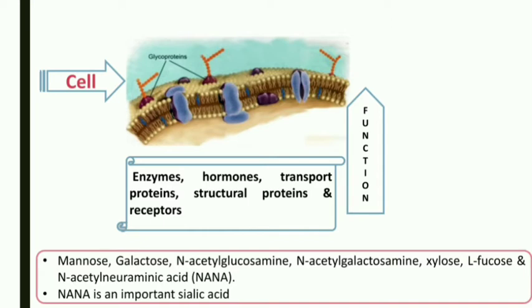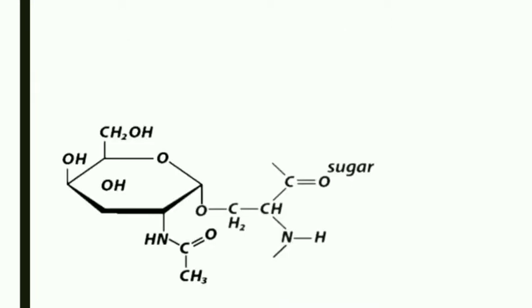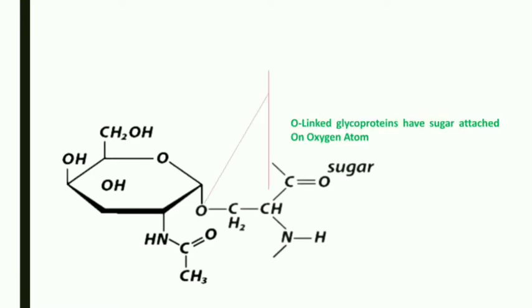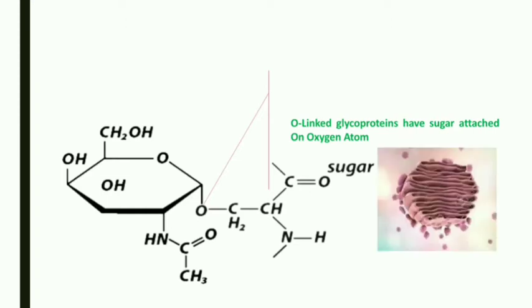Then we'll see the types of glycoproteins. If the structure is bound with an oxygen moiety, it is an example of O-linked glycoproteins. O-linked glycoproteins have the sugar attached on the oxygen atom. You can see here this oxygen atom, and this is the sugar part present on these glycoproteins. These compounds are known as O-linked glycoproteins, and they are produced in the Golgi apparatus.